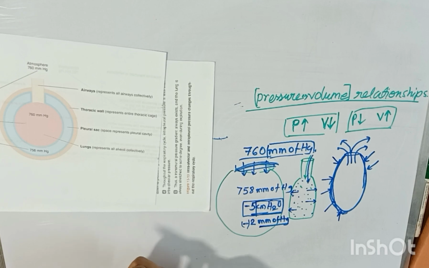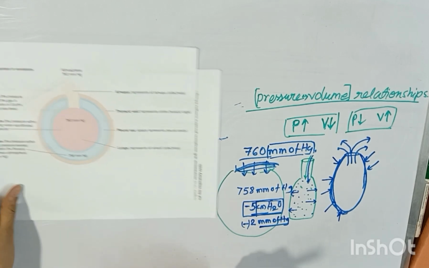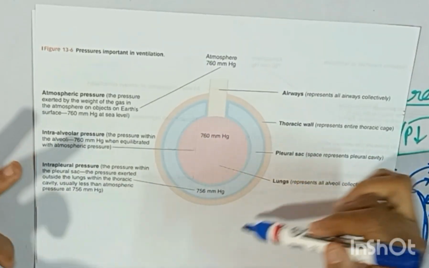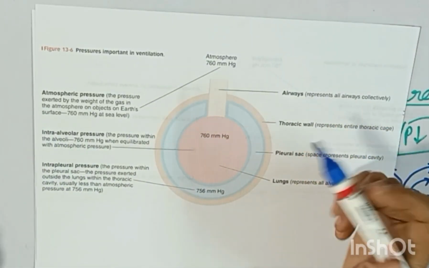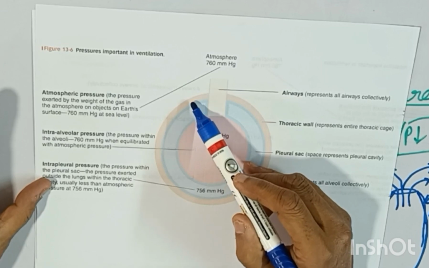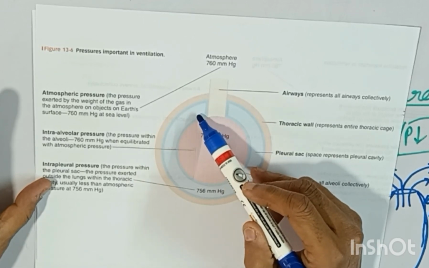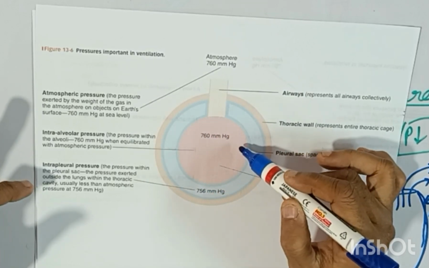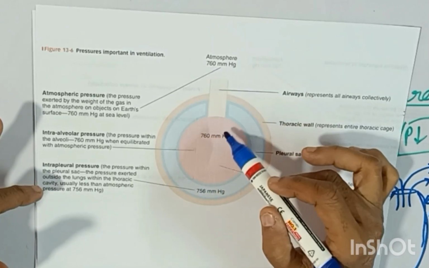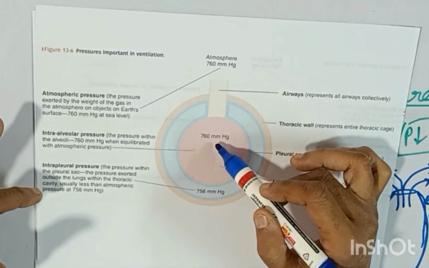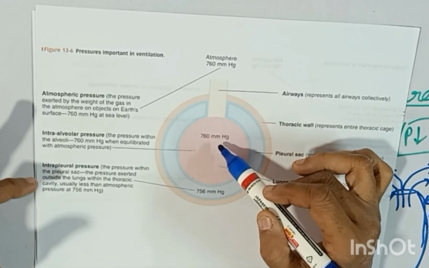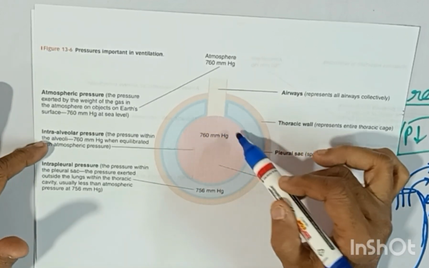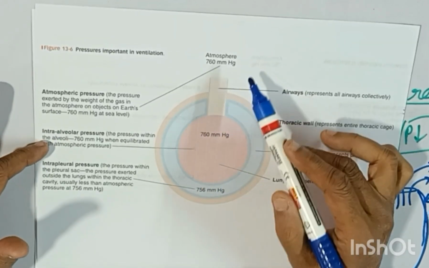Now I'll be explaining this diagram. This diagram has three colors: the orange color, the blue color, and the red color. The red is inside the lung, and it is equilibrated with the atmospheric pressure of 760 millimeter of mercury. This is the intra-alveolar pressure, the red portion, equilibrated with the atmosphere.